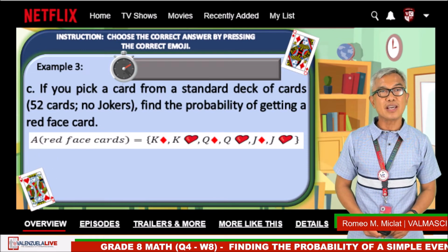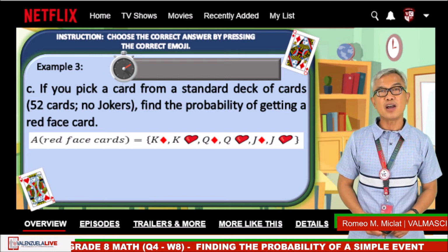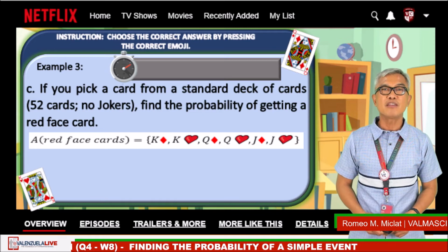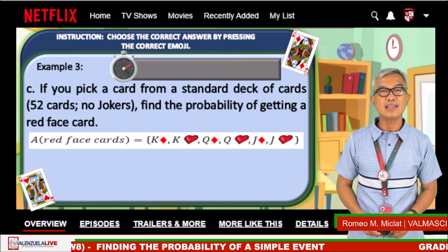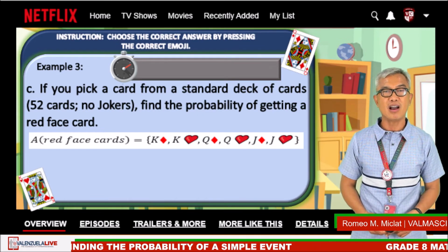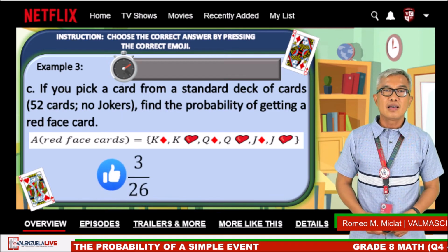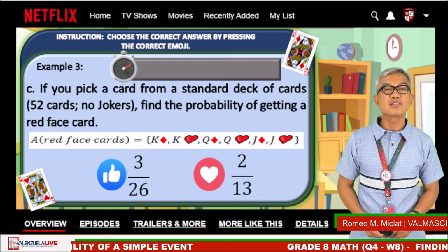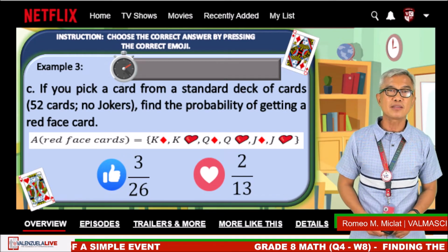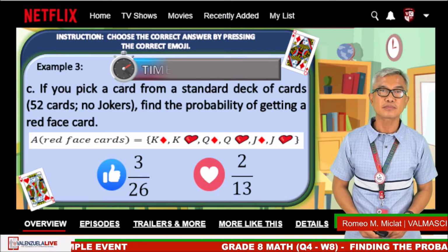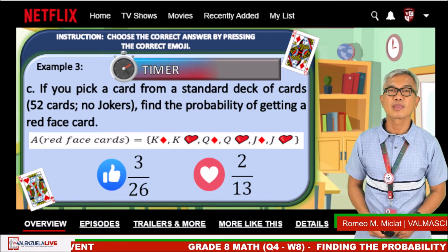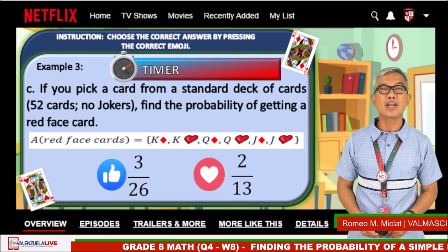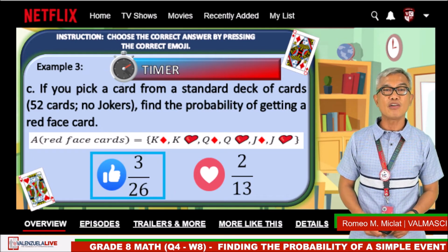Okay, example 3C. If you pick a card from a standard deck of cards with 52 cards with no jokers, find the probability of getting a red face card. The like emoji is 3/26 and the heart emoji is 2/13. Timer starts now. Okay, time is up. The correct answer is 3/26.